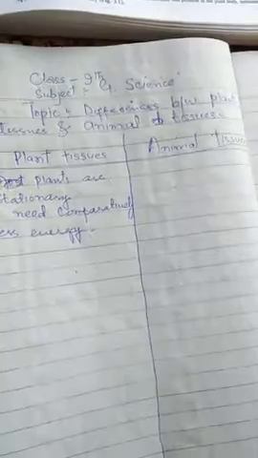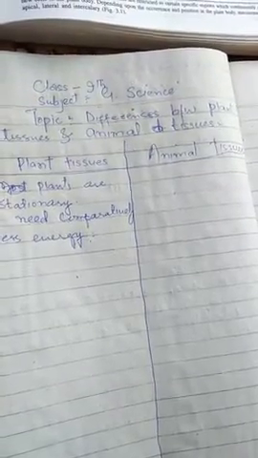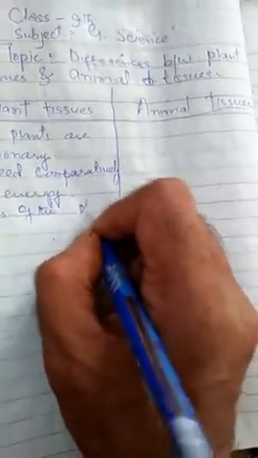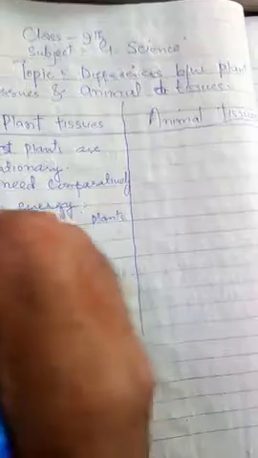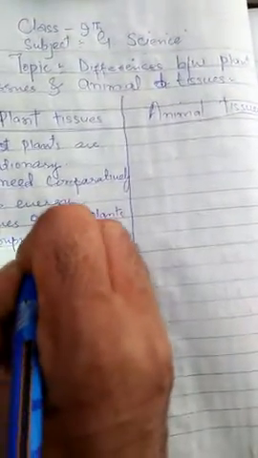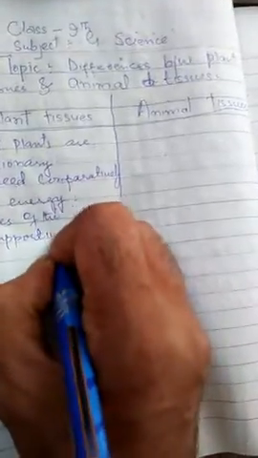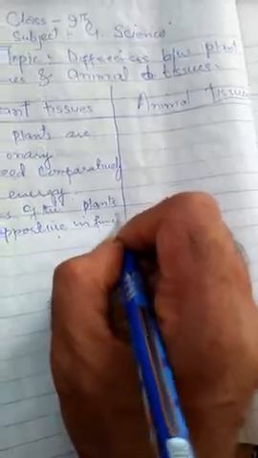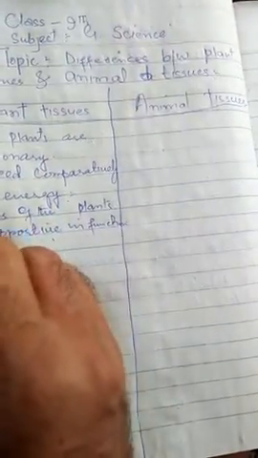Therefore, we can say that most of the tissues of the plants are supportive in function and they provide mechanical strength.